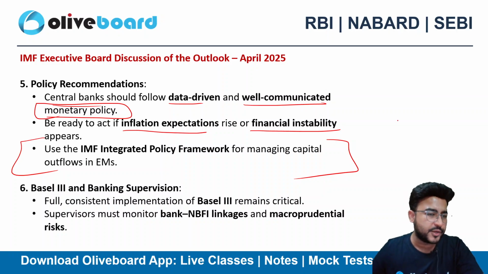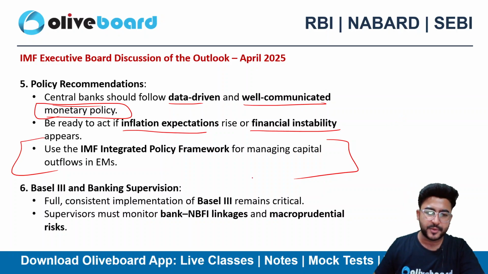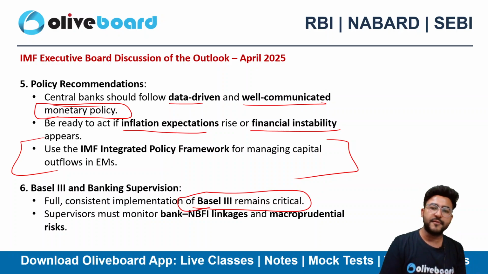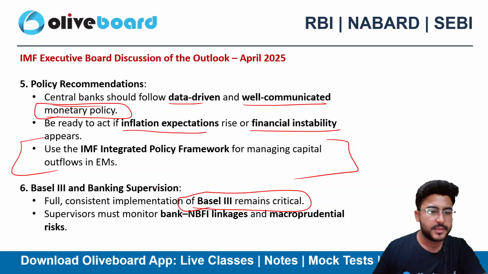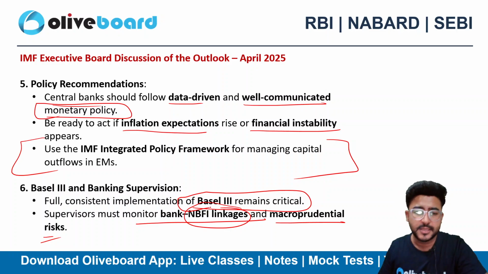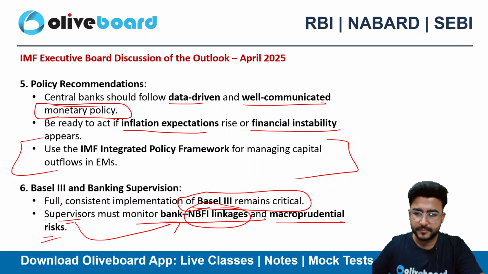You can also refer to Basel III and Basel banking supervision. Full, consistent implementation of Basel III remains crucial. Basel III norms are there to protect financial stability, right? Supervisors must monitor the banks' NBFI linkages and macroprudential risk, because NBFIs are highly leveraged. So supervisors must monitor the situation continuously here.